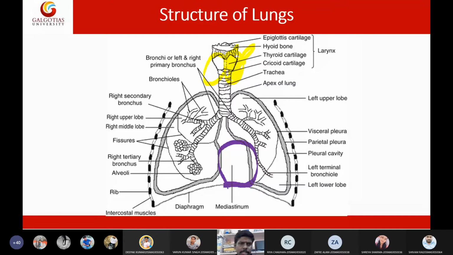So that's it, students. This is all about the structure of lungs. Is it clear for everyone? Any doubts in this picture?